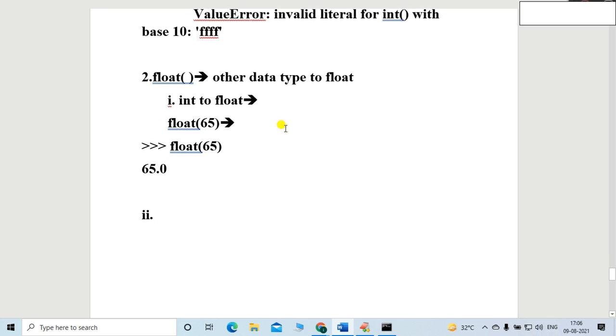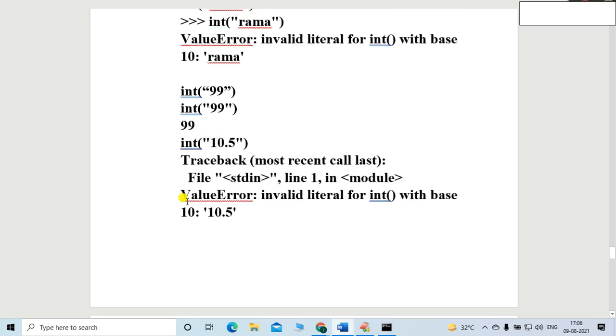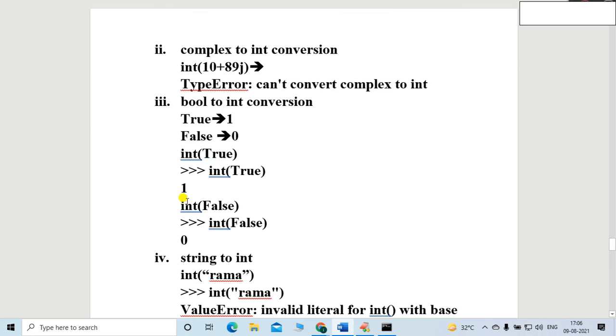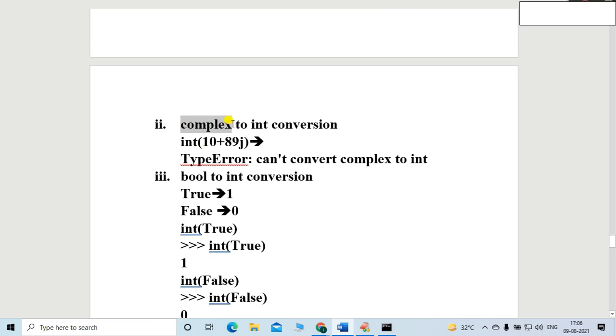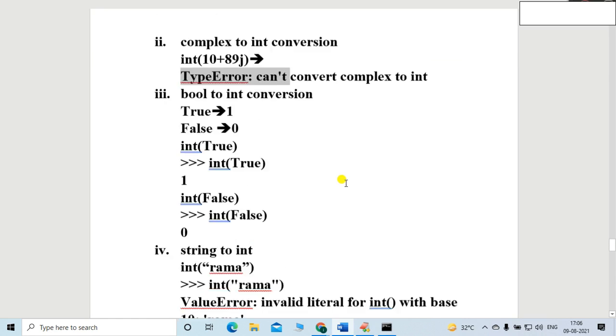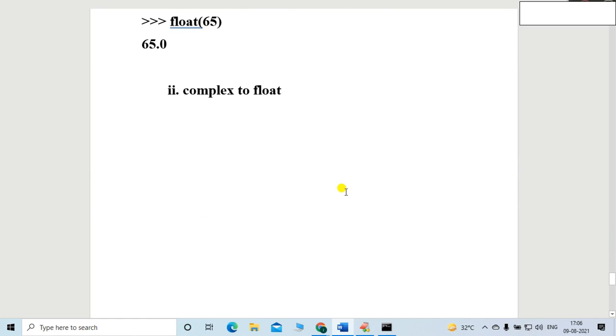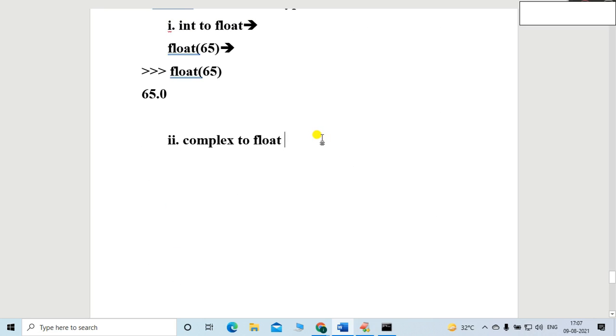Case number 2, which is under the float. Case number 2 is complex. The next data type is complex to float conversion. Is it possible or not possible? Let me tell you, friends. Frankly speaking, whatever happened with the integer, the same thing will happen with the float. As you saw, complex to integer conversion gave a type error. The same thing is applicable with float.